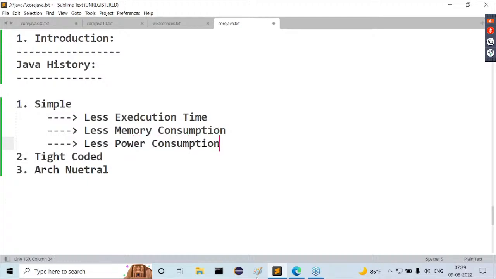One more thing I'm telling you: no need to take this particular topic too seriously. I'm discussing this topic just for the sake of your information and knowledge. No interviewer asks questions on this, and it is not useful in application development. We are not going to use this concept in any application development. I'm giving some background story about Java only as a startup point. Apart from that, we are not going to get any question from this point.